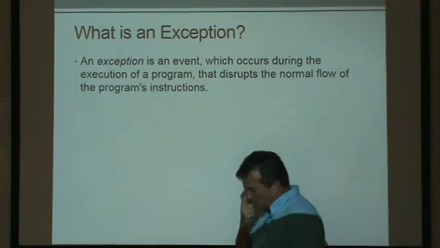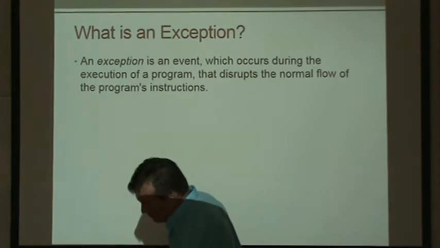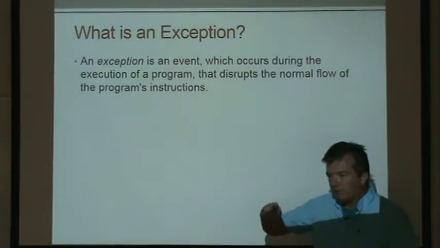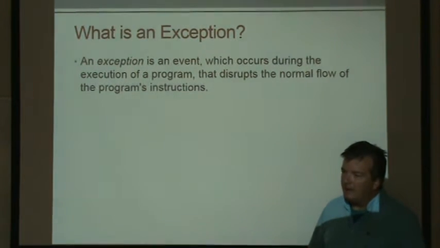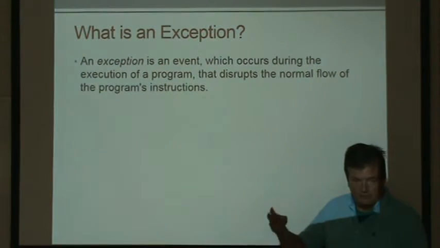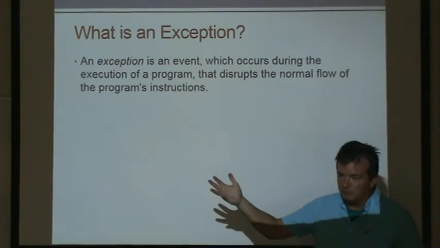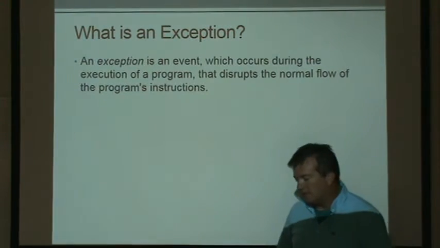So an exception would be, you have some code that's running, it performs some task, maybe taking two numbers and dividing one by the other, and you're counting on the denominator to not be zero. If it's zero, you're not going to be able to execute that line of code.